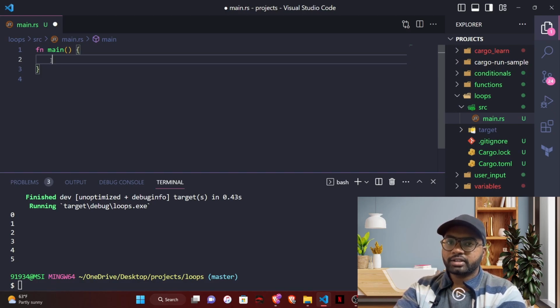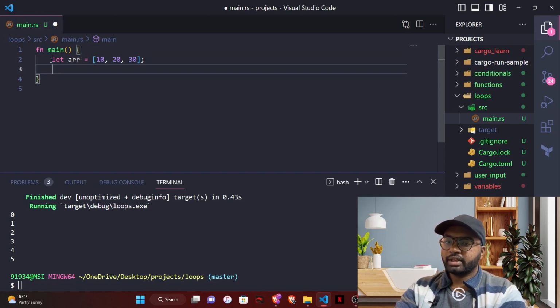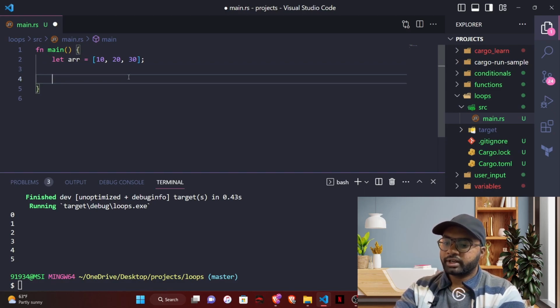So whenever we have a collection, let's say we have an array, let's call this let arr equal to, let's give some values to this, 10 20 30. An array is a group of values. If you don't know about arrays, check out the episode which has complex data types, and you will know about it. So when we have complex data types like this, we can loop through each of them. Let's say we want to go through 10 20 30, and we want to do some calculation over it. So we can use for loop at that time.